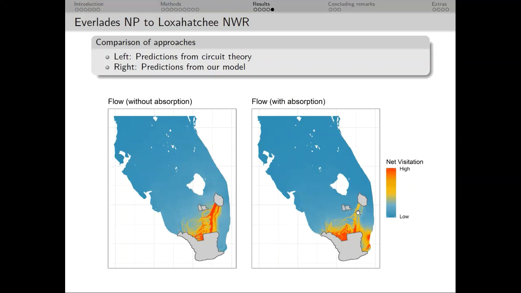Our model shows much less deterministic flow with some diffusion north of our starting node and some flow into southern Miami, resulting in absorption and ultimately a less centralized corridor toward Loxahatchee. And these results make a lot of sense when you consider that Pythons have been on this landscape for decades, but only recently has a single Python showed up at the Loxahatchee.